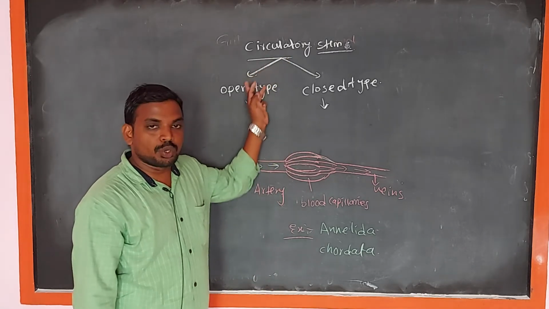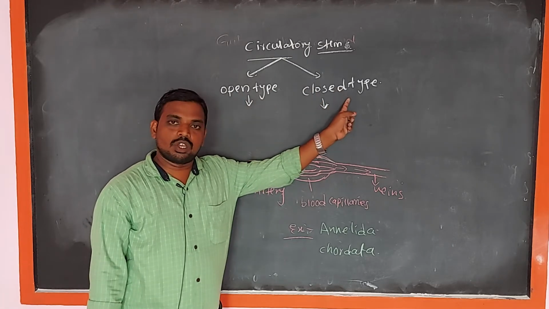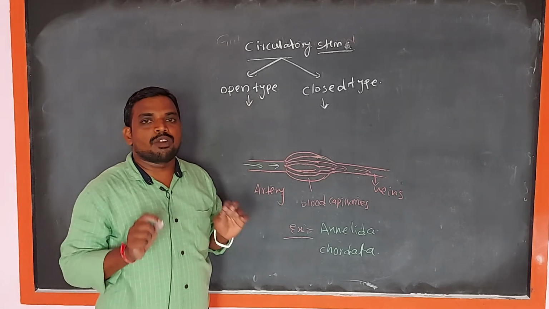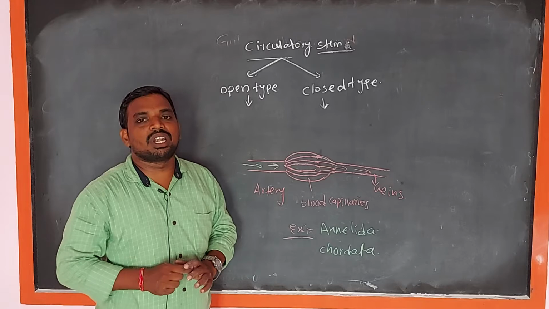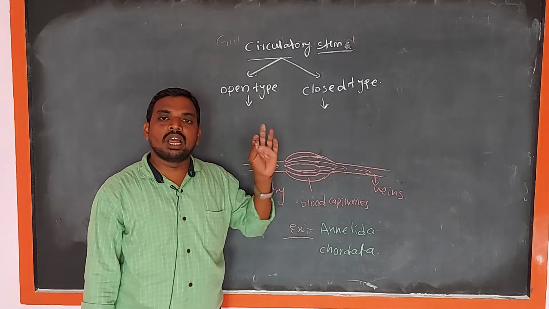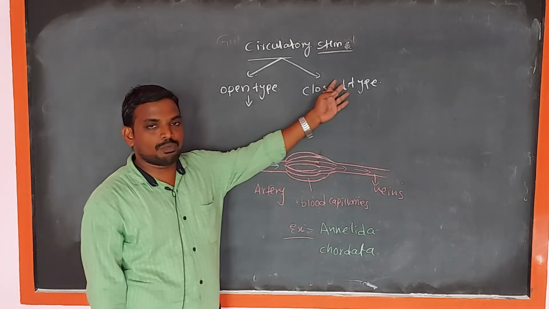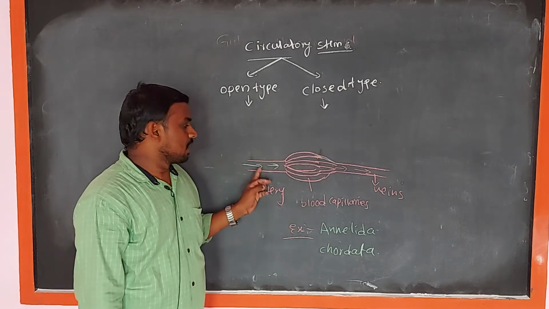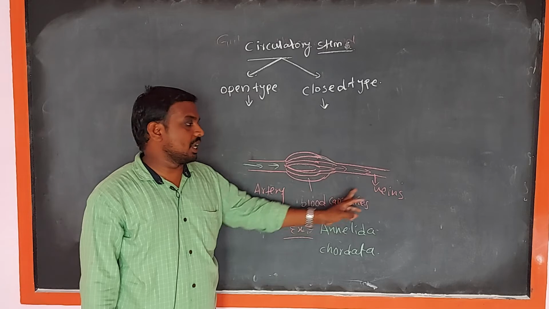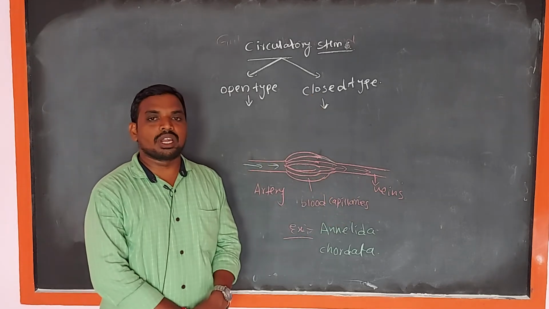They are classified into two types. One is the open type of circulatory system, second one is the closed type of circulatory system. Open type means the blood flows freely within the body cavity or open space. This space is also called the hemocoel and the fluid is also called hemolymph. Then closed type of blood circulation, the blood flows through the blood vessels, arteries, blood capillaries and veins. It is also known as the closed type of circulatory system.